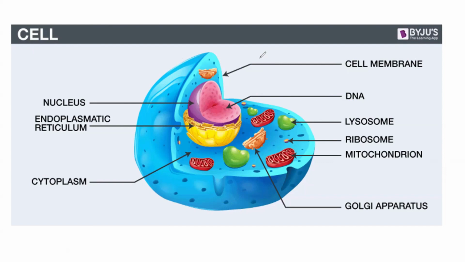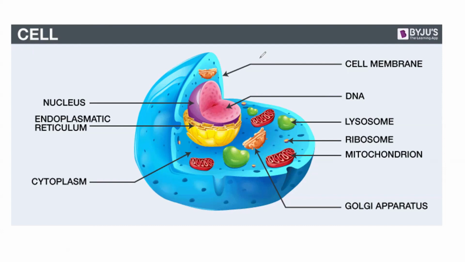Once you produce the bread, you are not going to start selling it just like that. You have to process it and then package it. So when protein is synthesized in the ribosome, the Golgi body will process and package that protein. That is what the Golgi apparatus is doing in a cell.